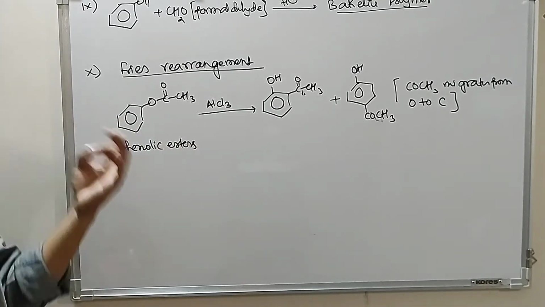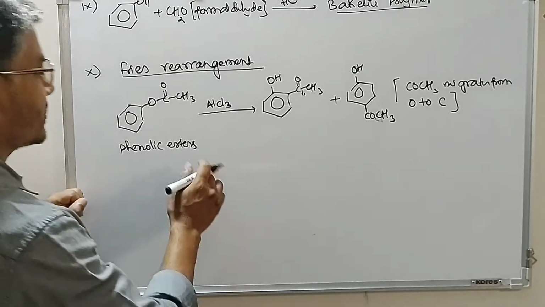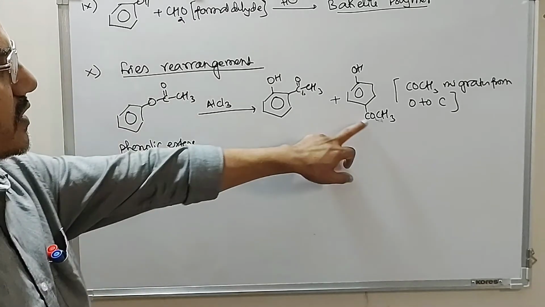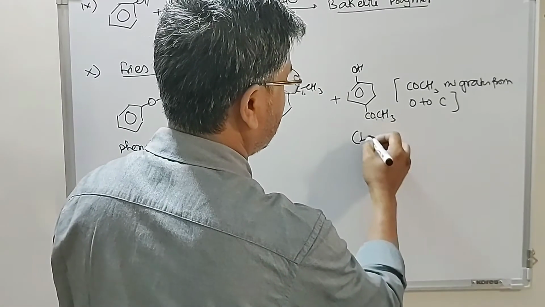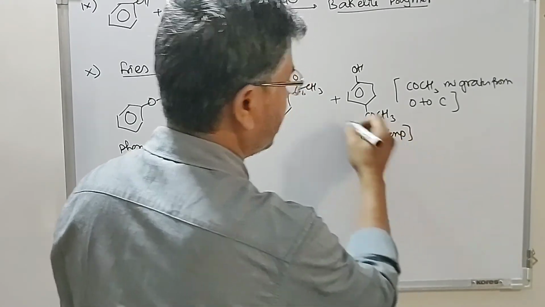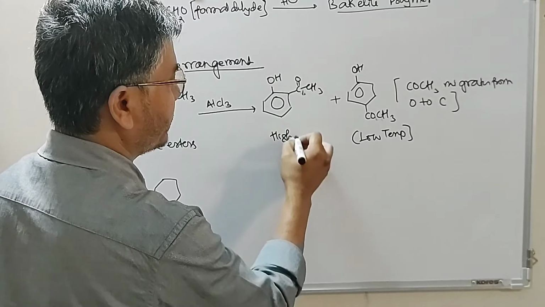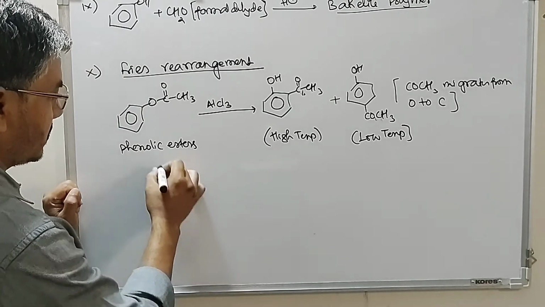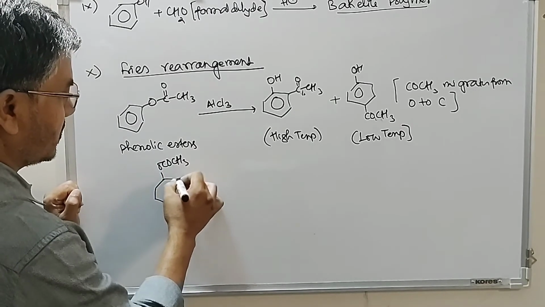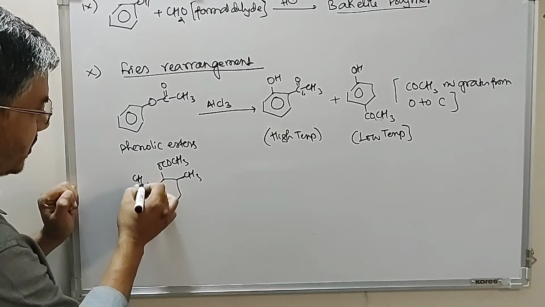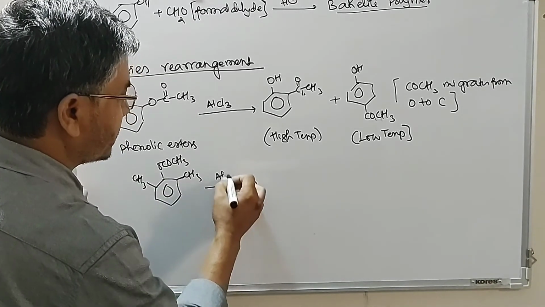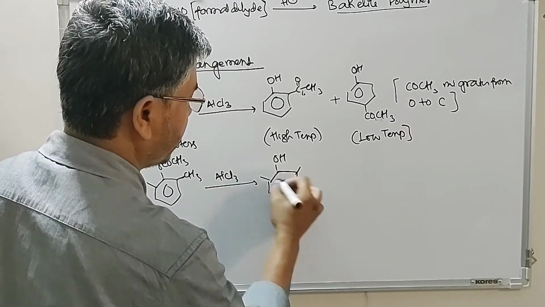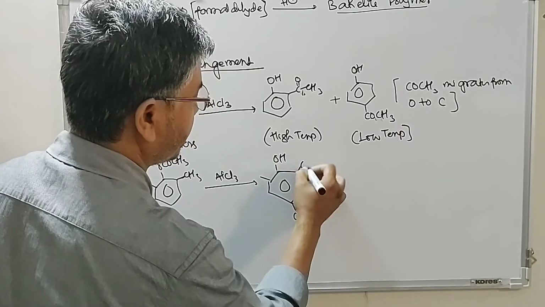Now if the ortho position is blocked, then the reaction takes place at para position. Low temperature favors para product formation and high temperature favors ortho product formation. If both ortho positions are blocked, the reaction with AlCl3 gives substitution at para position only.